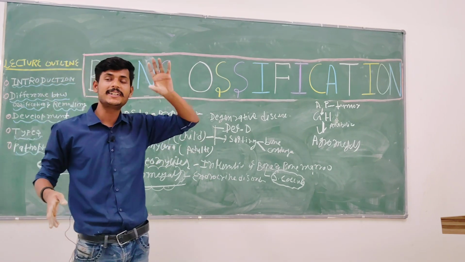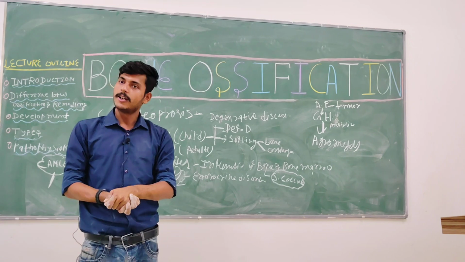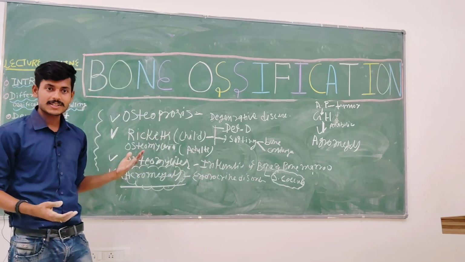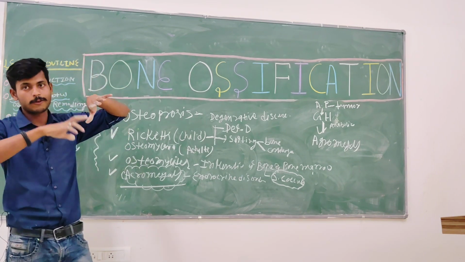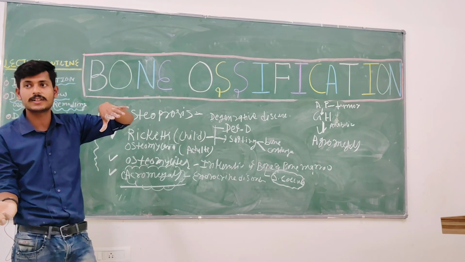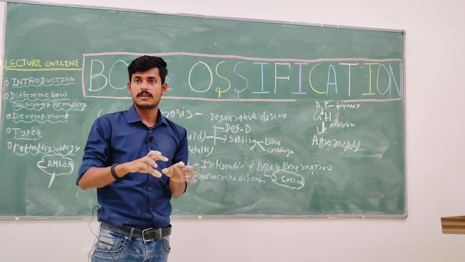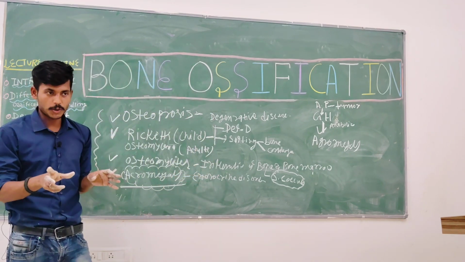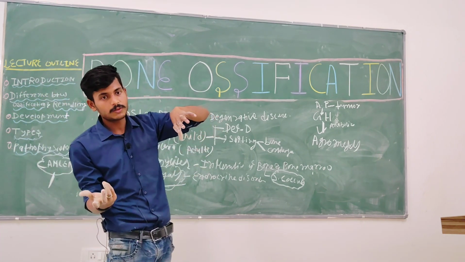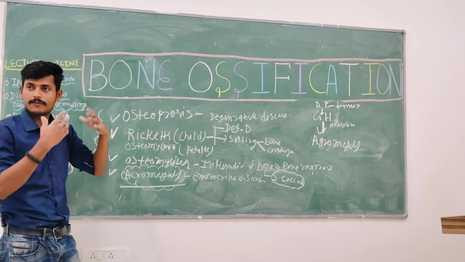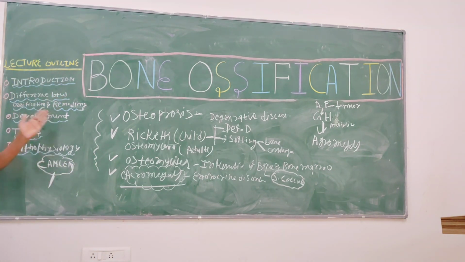The difference is that in endochondral ossification, there will be an intermediate formation, that is, cartilage will transform into the bone. Whereas in intramembranous ossification, the osteoprogenitor cell directly transforms into the osteoblast, which secretes a matrix, the osteoid, and eventually they get trapped in the osteoid, and these osteoblasts change into osteocytes, and there is a formation of the bone. Understanding?